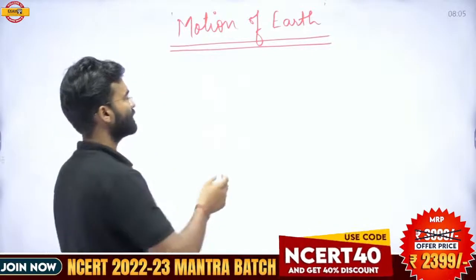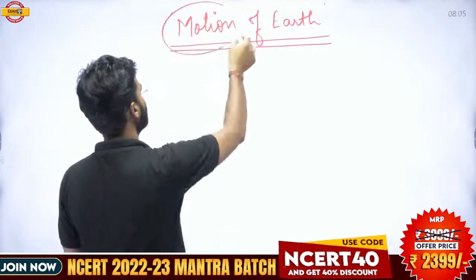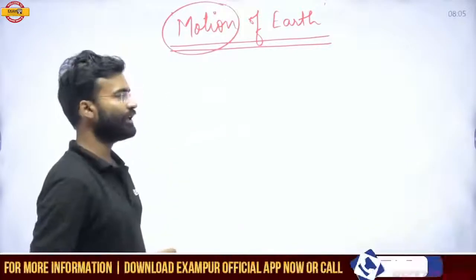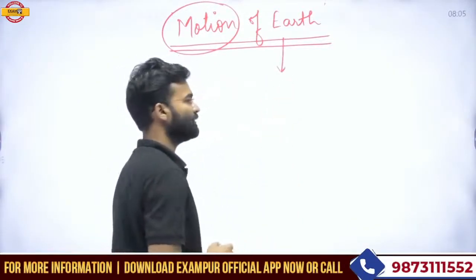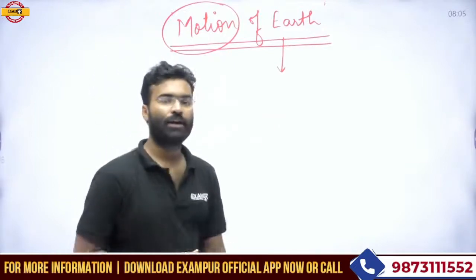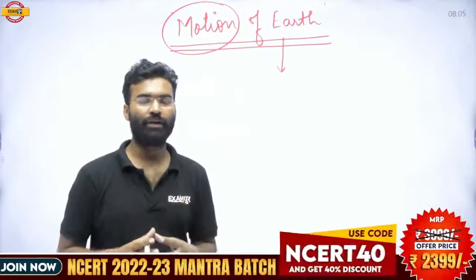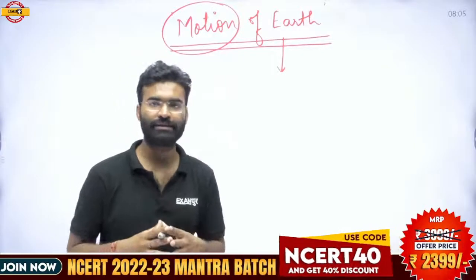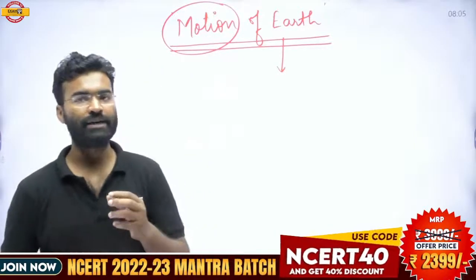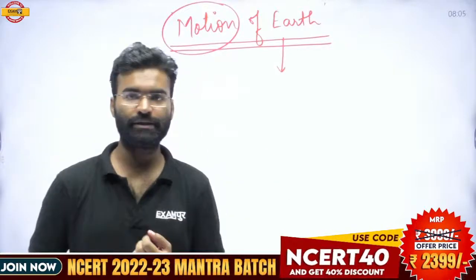So what is the meaning of the motion of Earth? Initially, when we studied the origin of Earth, we learned that Earth was in the gaseous phase.